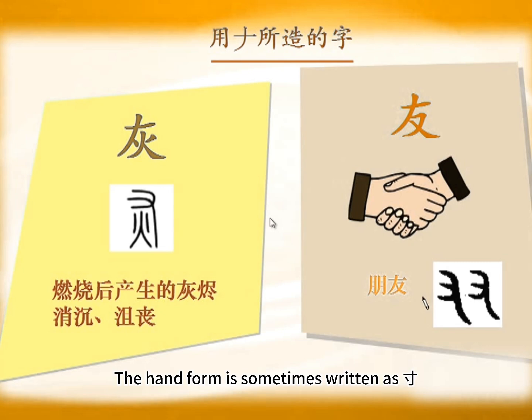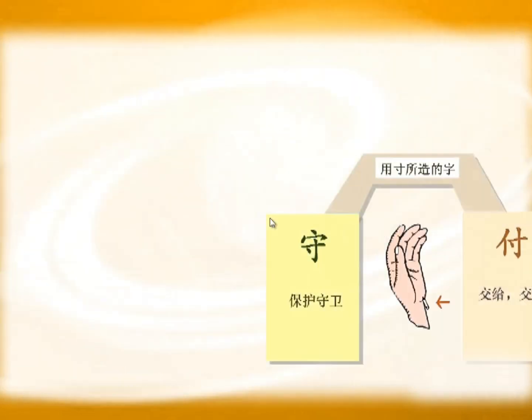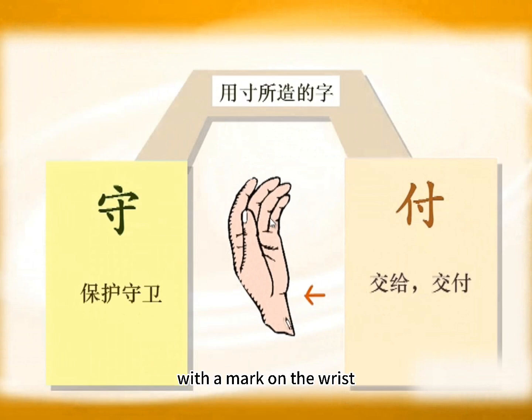The hand form is sometimes written as cun. Cun depicts a hand with a mark on the wrist, meaning 1 cun from the palm. So cun is also a hand image. Therefore, some characters with hand were later written as cun. Look at two common characters. One is shou for guard.